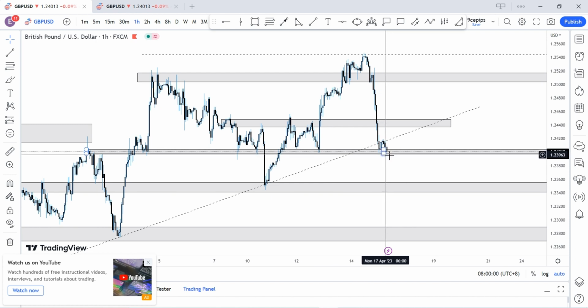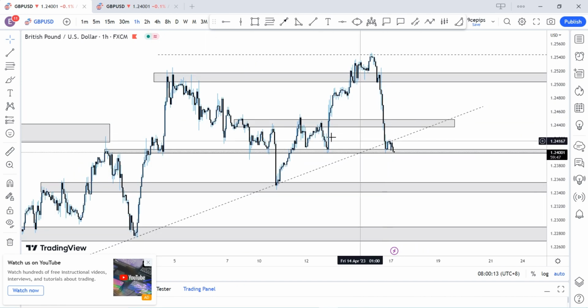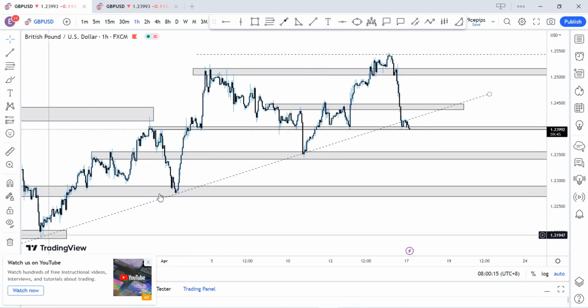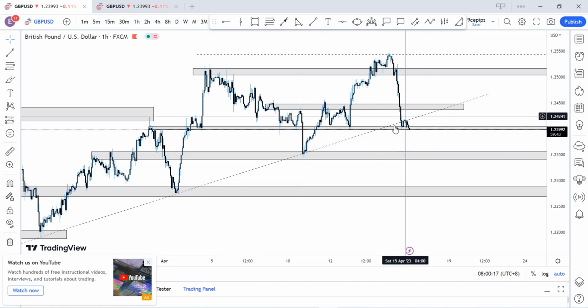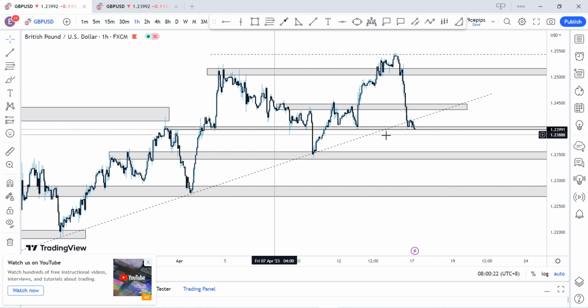There's a probability that price might break it, and if that happens, we will just see price come, but probably just make some manipulations into these regions. Another confluence is this uptrend, this upward trend line, and we'll see a retest 1, 2, 3. Now we're finally at this region. We couldn't call this a perfect break, because we have a strong region here.